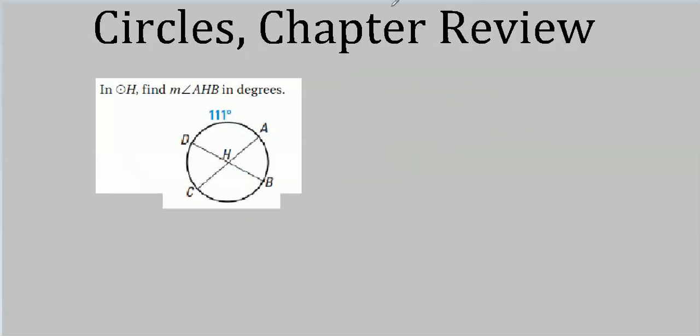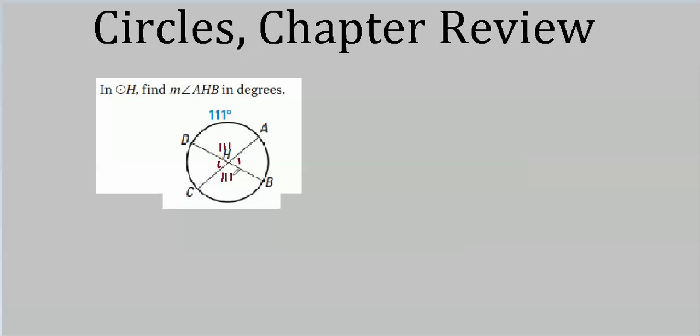Well, to do this one, number one, we just recognize H is definitely the center of the circle. That's why it says circle H. We have a couple of pairs of vertical angles. And the arc, remember, is measured according to the vertical angle. If the arc which subtends this angle, HD, is 111, then this angle itself is 111. And this angle is 111. We don't know what these two are, but they're congruent. And I think they asked for this one. It really doesn't matter, because if they asked for this one, it would be the same answer.